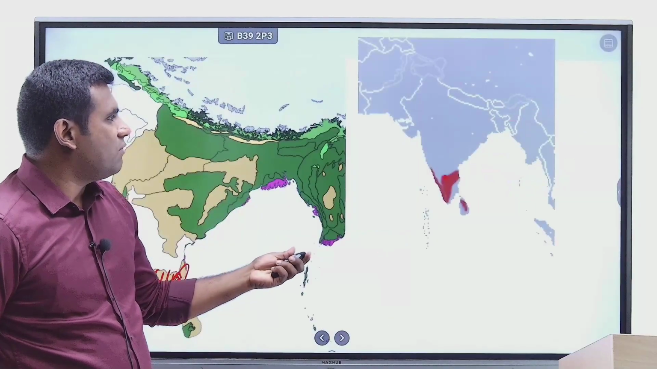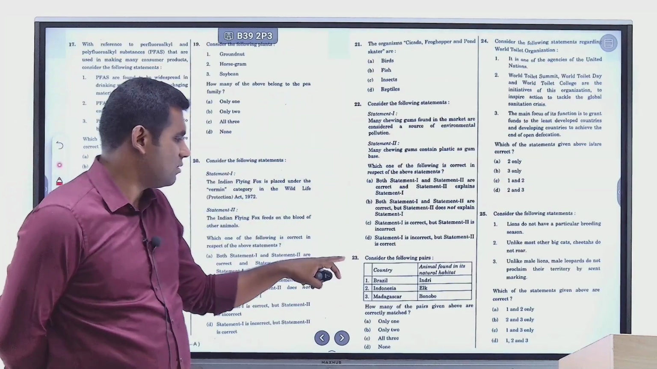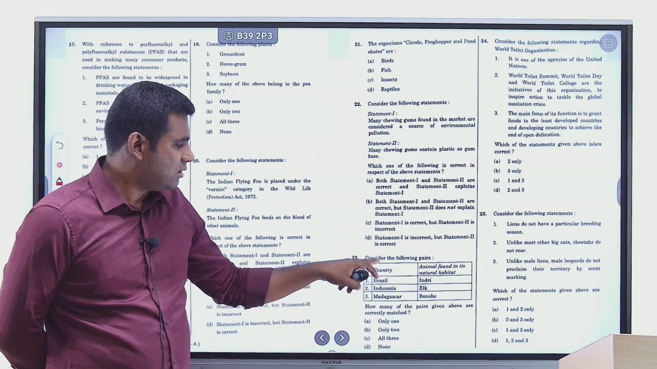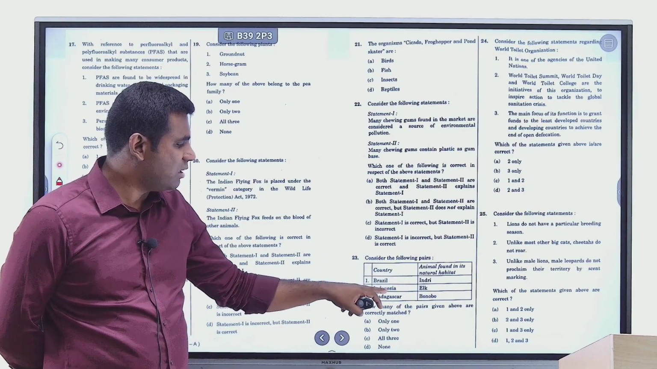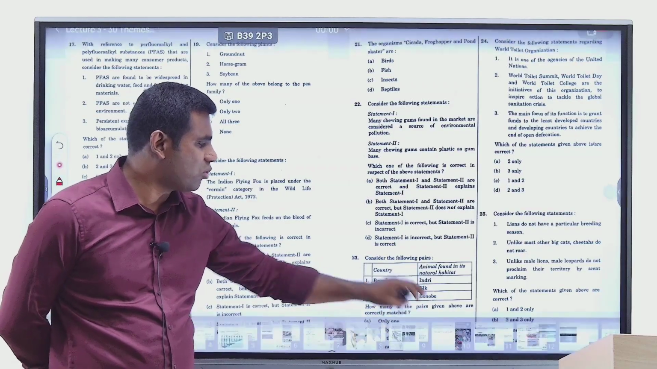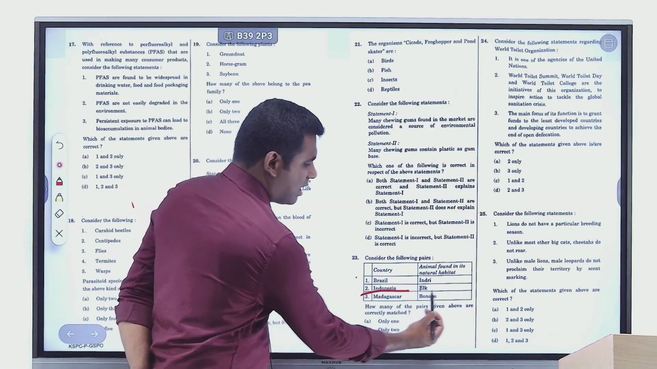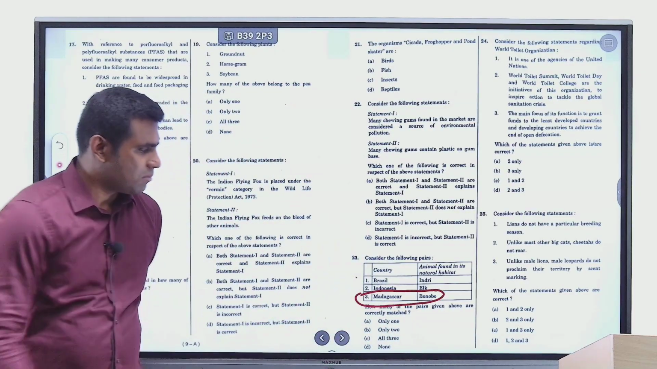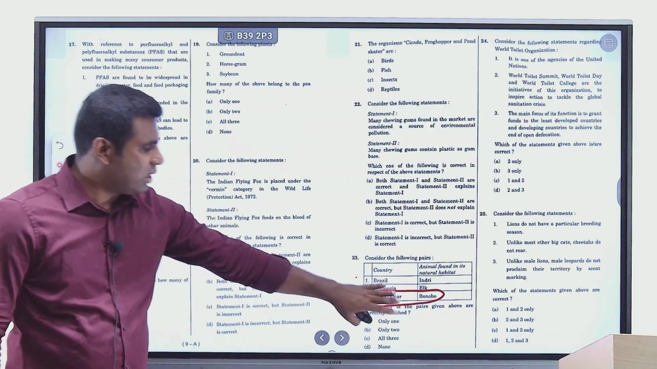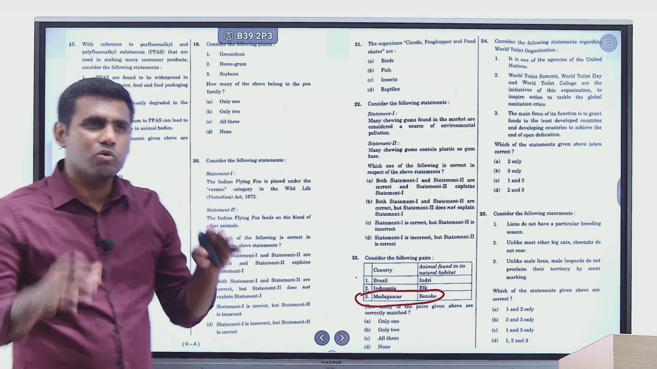So if you look at a previous year question, for example, the question asked in 2024, question number 23, 3 countries are given: Brazil, Indonesia, Madagascar, and 3 animals are given: Indri, elk, bonobo, right? So look at the pair matched. Madagascar is matched with bonobo.